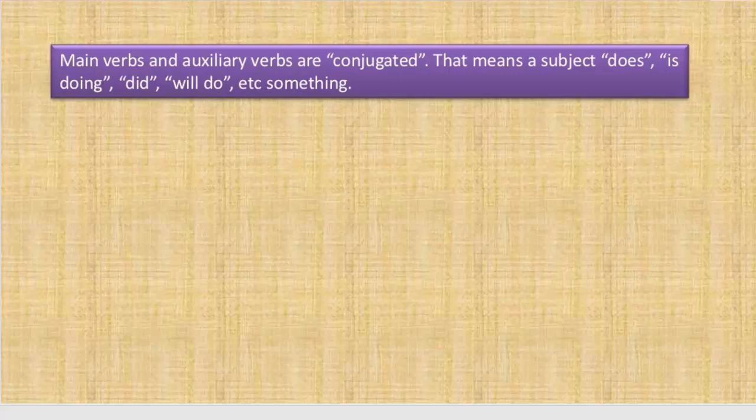Main verbs and auxiliary verbs are conjugated. That means a subject does, is doing, did, will do, etc. As I mentioned in the beginning of the presentation, the main verbs are always conjugated. It means it takes the form of a tense, but infinitives never conjugate. It means it never takes the form of any verb. It is in the base form. As you see in the example, there is does, which has taken the form of doing, and did and will do. It is conjugated, so these are the main verbs.